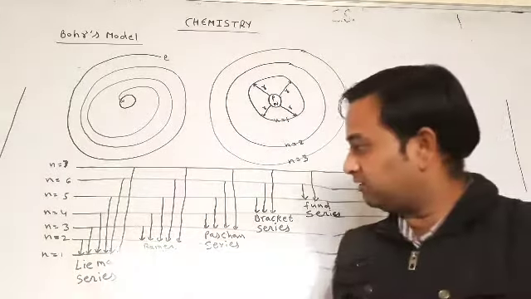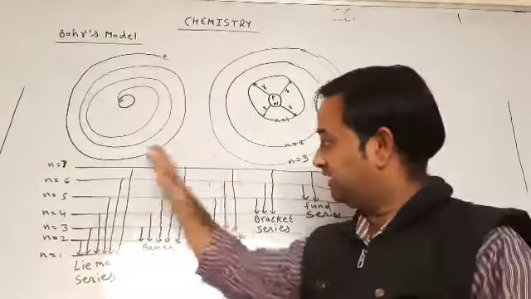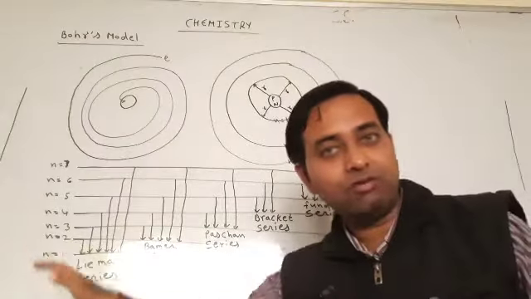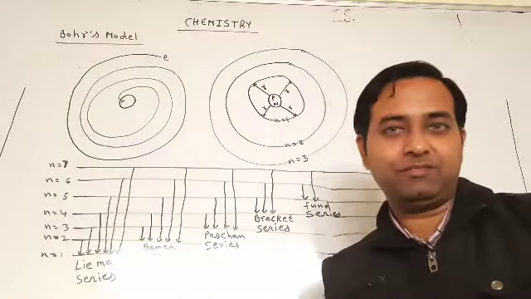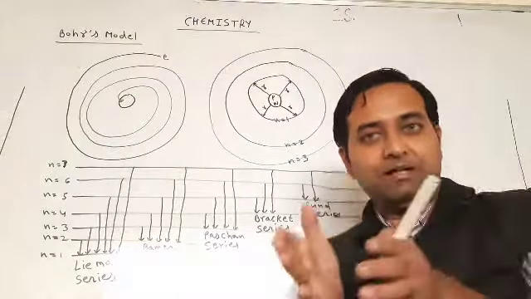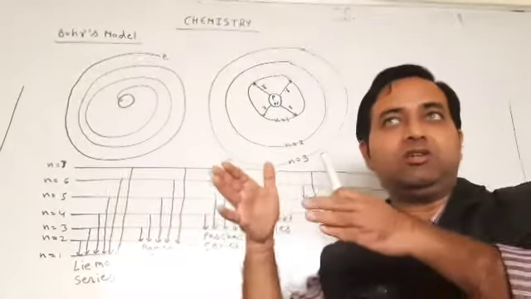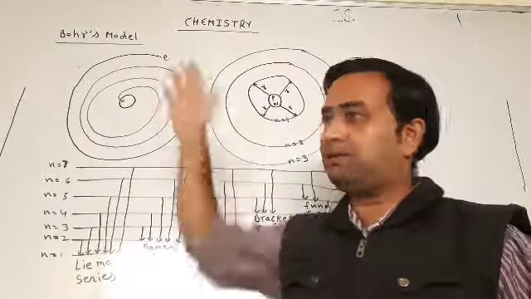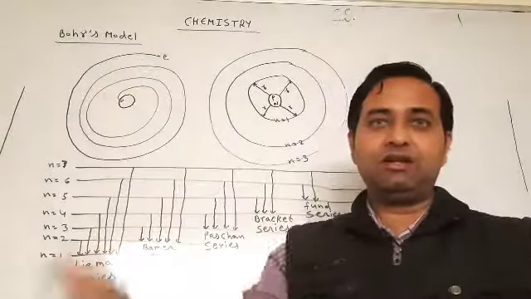Why, students? I am starting with n equal to 1. That is the explanation about the hydrogen spectrum of Bohr's model. So, if the question is in your syllabus, what is the Bohr model? Then you first explain about the Rutherford model. Rutherford gave two theories.